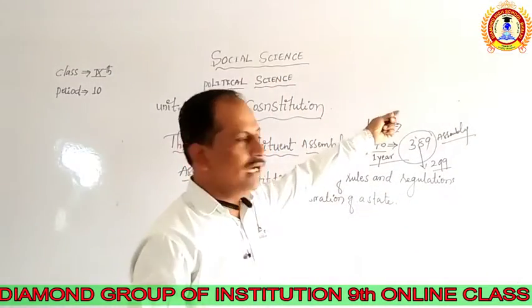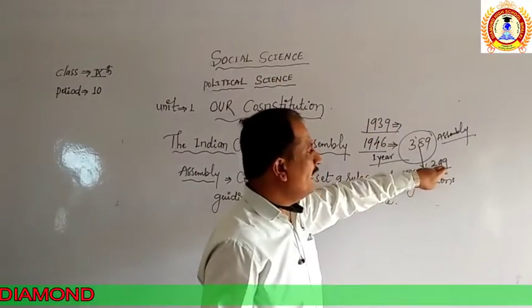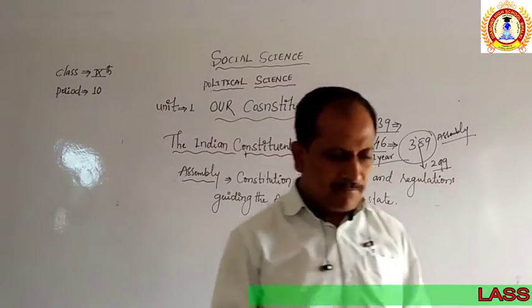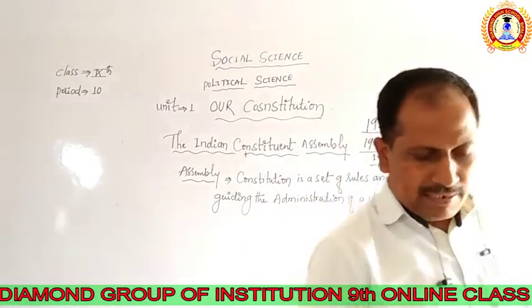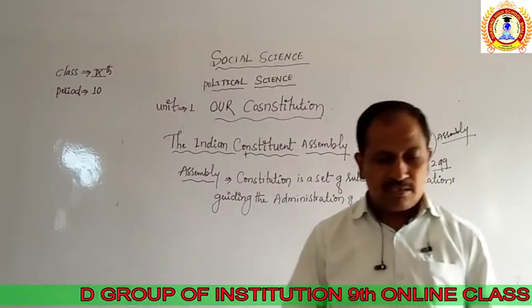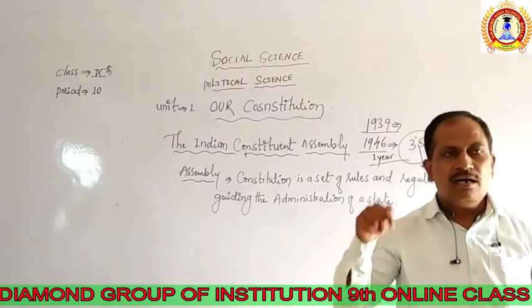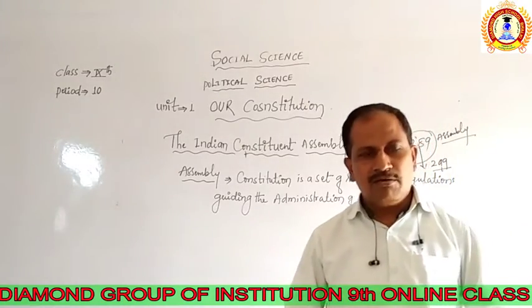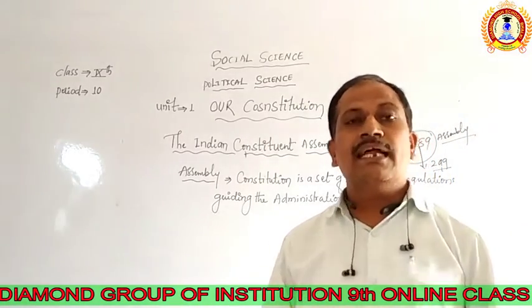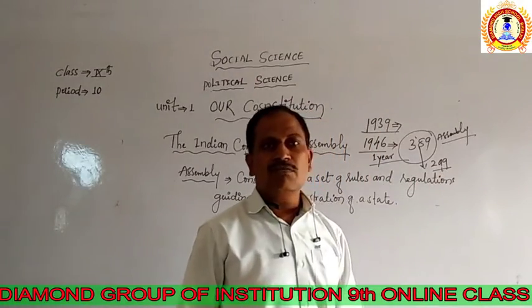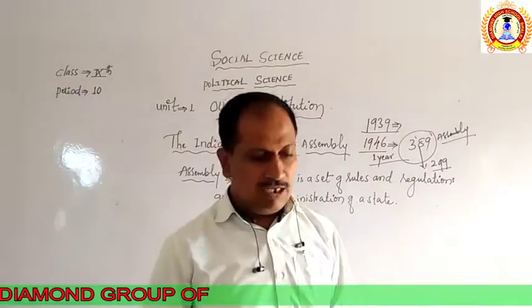Now only 299 members remained for this assembly. At that time there were 7 members from the Mysore princely state. From our state, there are 7 members among the 299 members of this assembly.